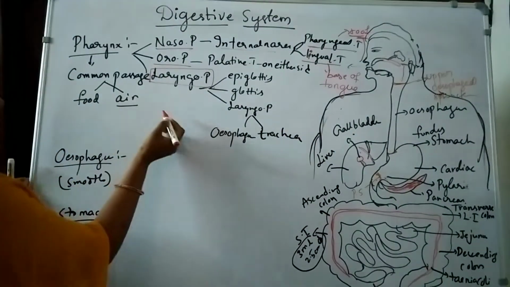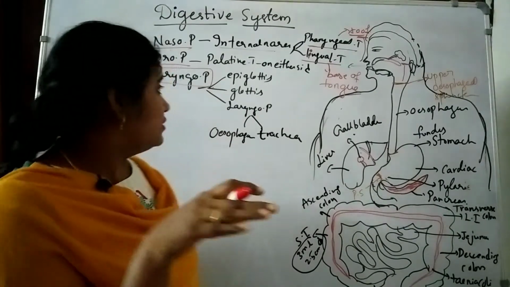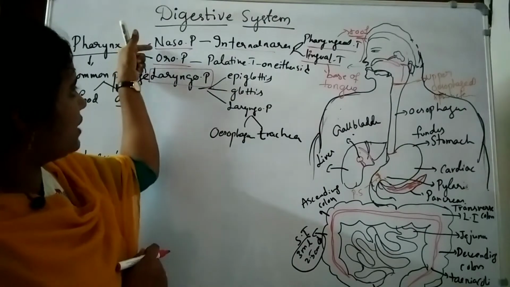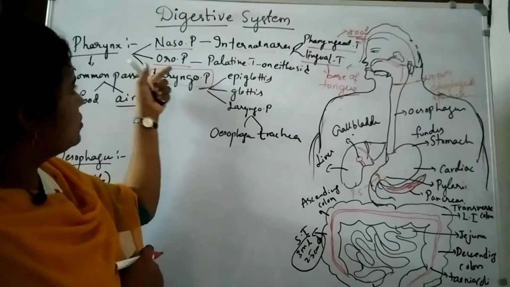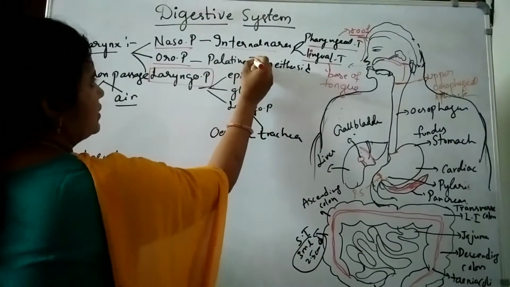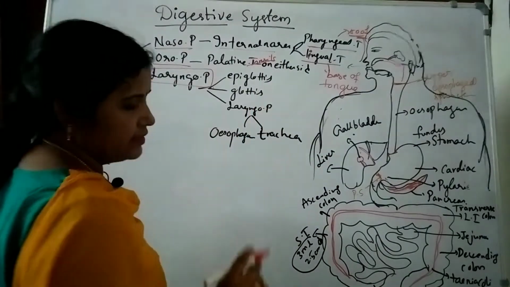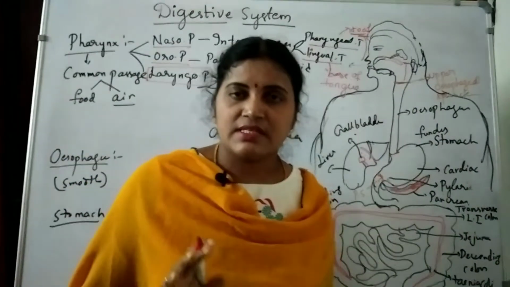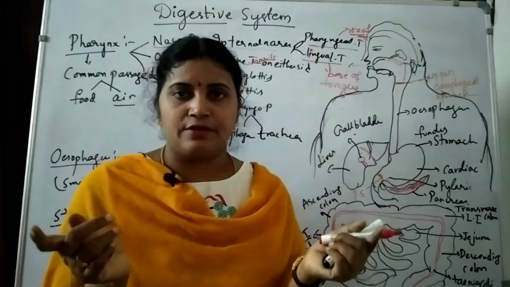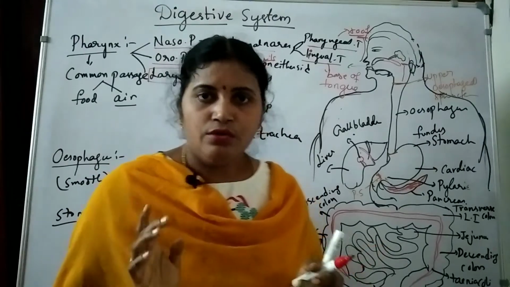And then the second, oropharynx. Oropharynx is present in the middle, in between the nasopharynx and laryngopharynx. Oropharynx contains palatine tonsils. These palatine tonsils are present on either side of the oropharynx, means both sides.